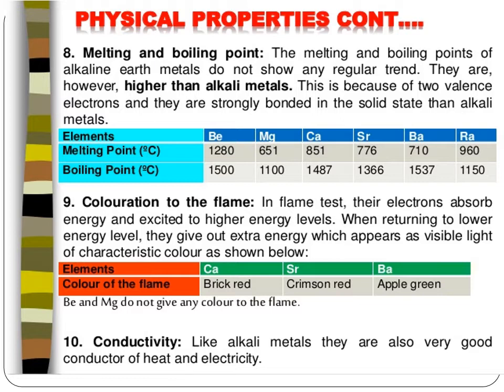And the coloration of the flame. What is the coloration? In a flame test, a laboratory test is done. Their electrons absorb energy and get excited to the higher energy level. When returning to the lower energy level, the extra energy is released, which appears as visible light of characteristic color. Calcium's flame color is brick red. For strontium it is crimson red, and for barium it is apple green. But beryllium and magnesium do not give any color.